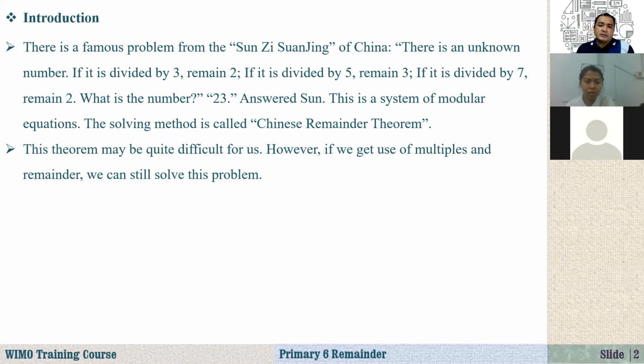Okay. So let's start with this problem. There is a famous problem from the Sunzi Suanjing, a Chinese text. There is an unknown number. If it is divided by 3, the remainder is 2. If it is divided by 5, the remainder is 3. If it is divided by 7, the remainder is 2. What is that number? The answer is 23. So that's a system of modular equations, or modular arithmetic.